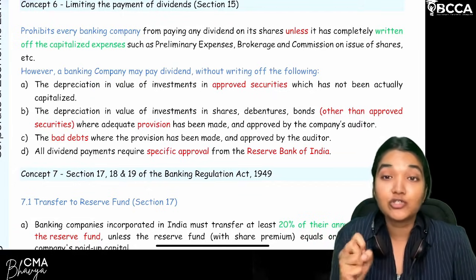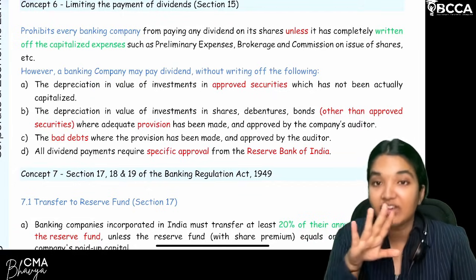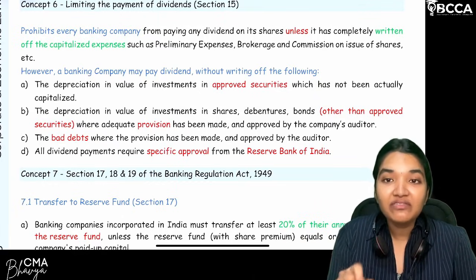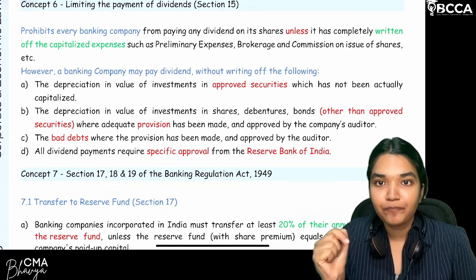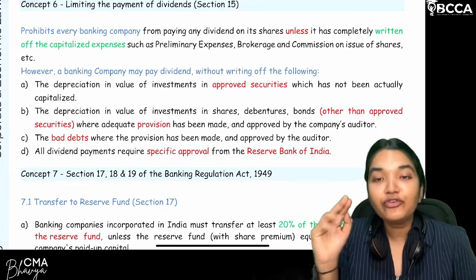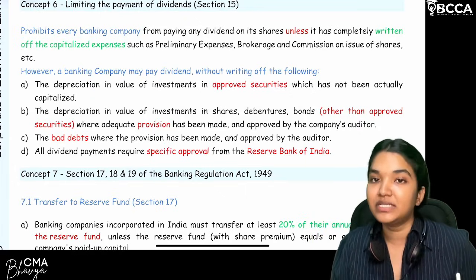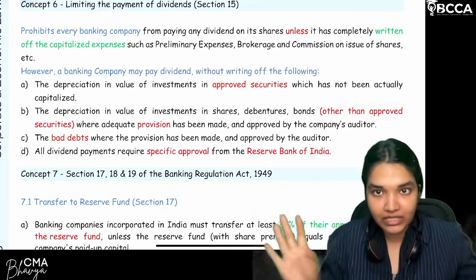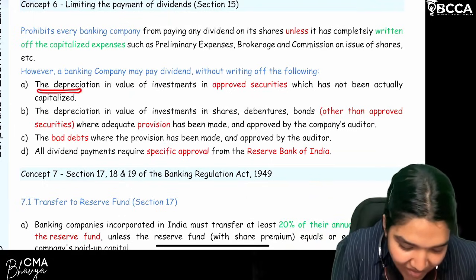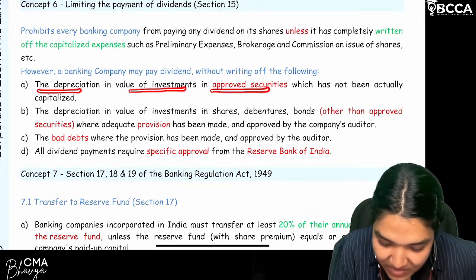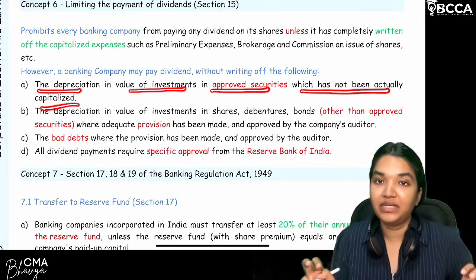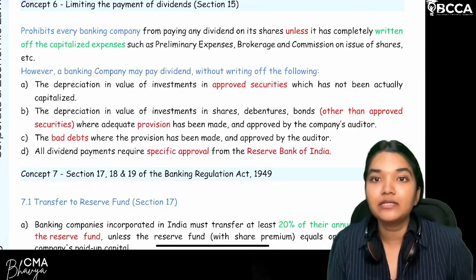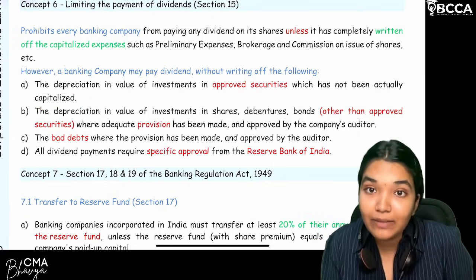These government securities, treasury bills, are where the risk involved is very less. So banks are investing in these particular approved securities. Now if that security value decreases, depreciation is there. If you are not accounting the depreciation, are we clear? Then you can actually pay the dividend. So the depreciation in value of investments in approved security which has not actually been capitalized, you are not accounting for the depreciation loss, you are not capitalizing the depreciation loss, then you can actually pay the dividends.